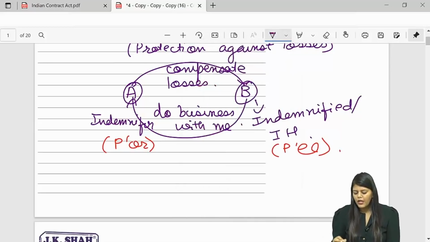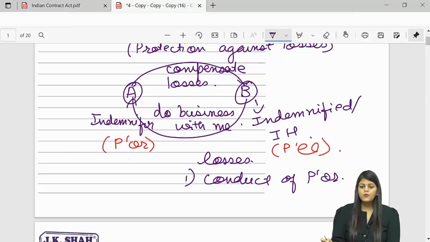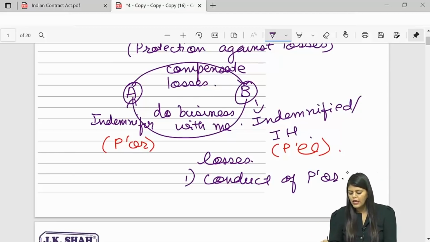If there are any losses incurred due to the conduct of the promiser himself, that means because of A, A will make good this loss to B. So it is indemnity.